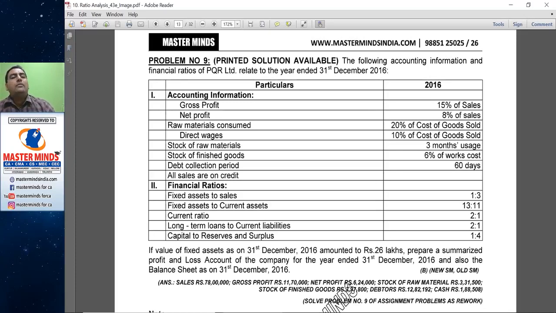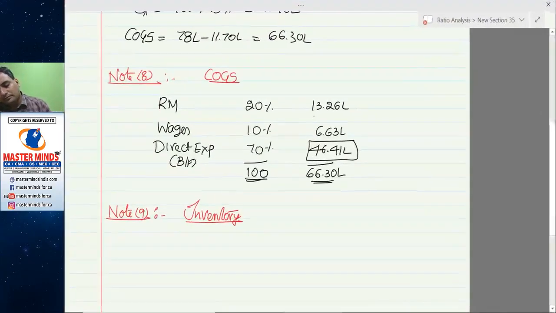That output we call finished goods. For a manufacturer, they have some raw materials, some processed goods, and finally the final product. So first, raw material.